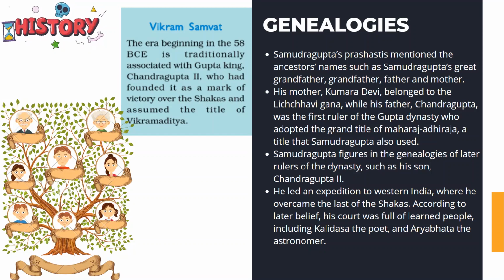Then in his genealogy, we also come to know about his son, that is Chandragupta II, and how he led an expedition to western India and overcame the last of the Shakas. After defeating the Shakas, he assumed the title of Vikram Aditya for himself, and we come to know about this from Vikram Sambat. It is also believed that in his court there were very learned people, like Kalidas, a poet, and an astronomer known as Aryabhat. Okay, moving ahead.